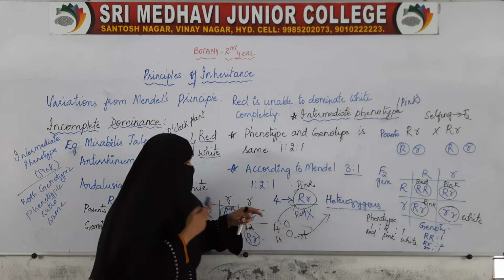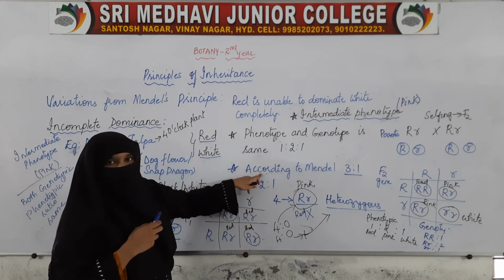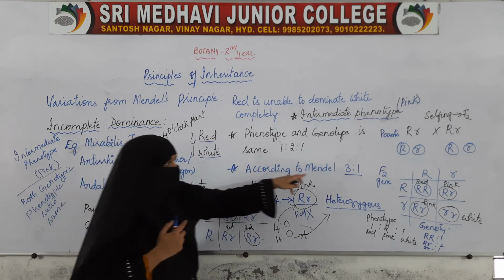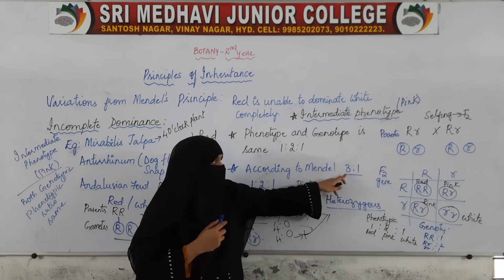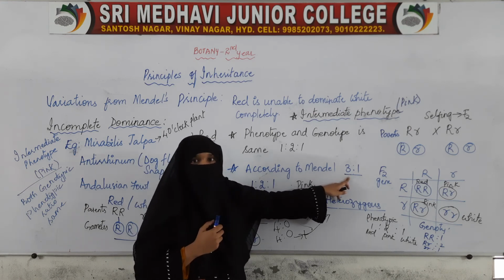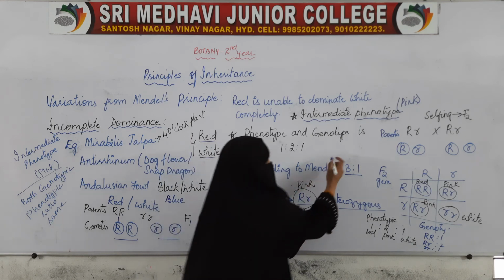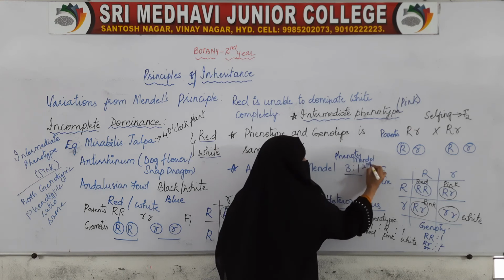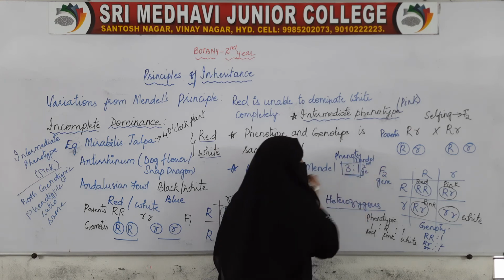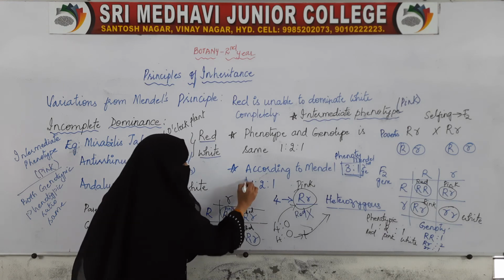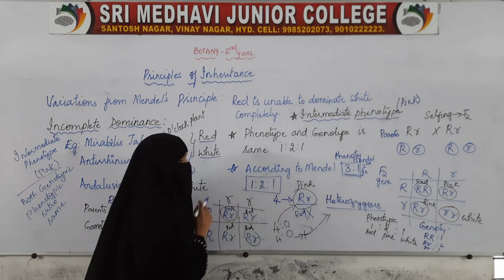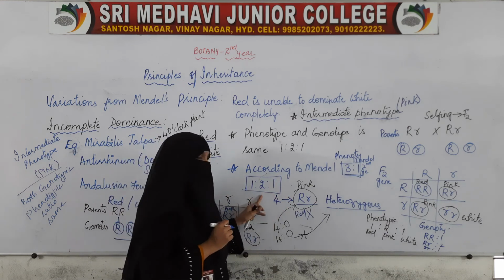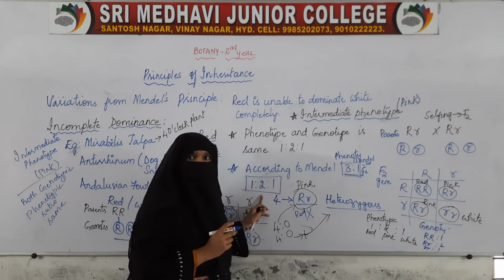According to Mendel, in the F2 generation the phenotypic ratio was 3:1 and the genotypic ratio was 1:2:1.